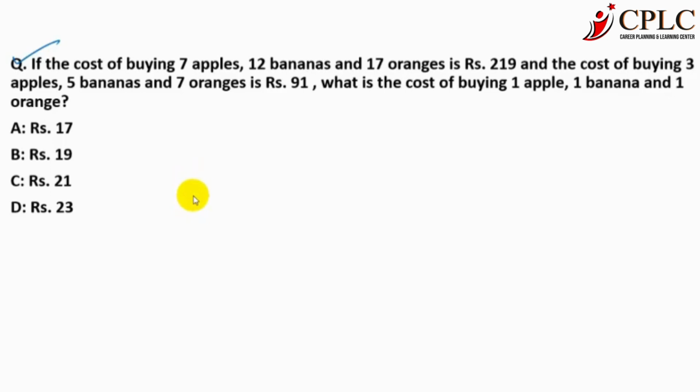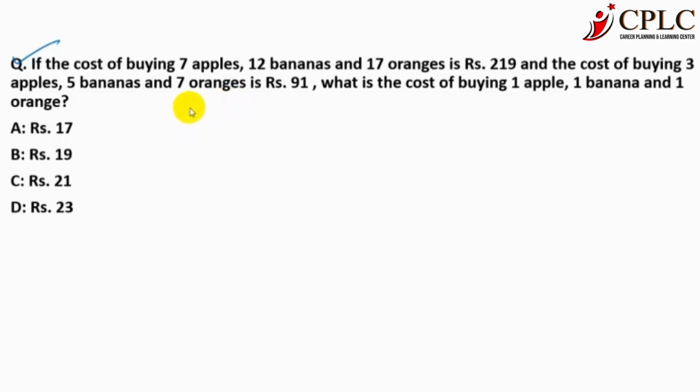And how do we calculate the cost of 1 apple, 1 banana and 1 orange? So how many variables can you see over here? There are 3 variables: cost of apple, cost of banana and cost of orange. So we need how many equations? We need 3 equations, but there are only 2 equations.